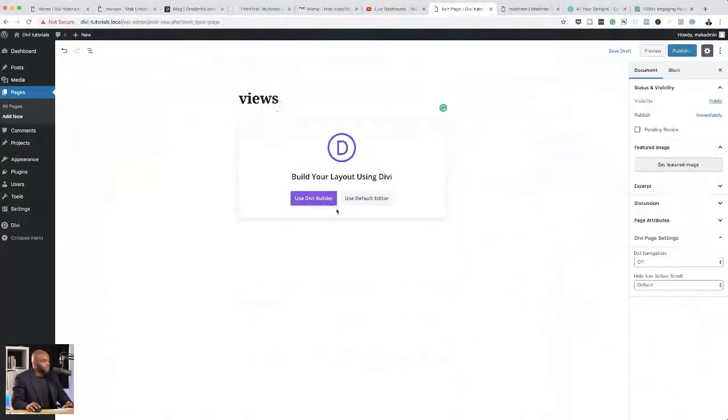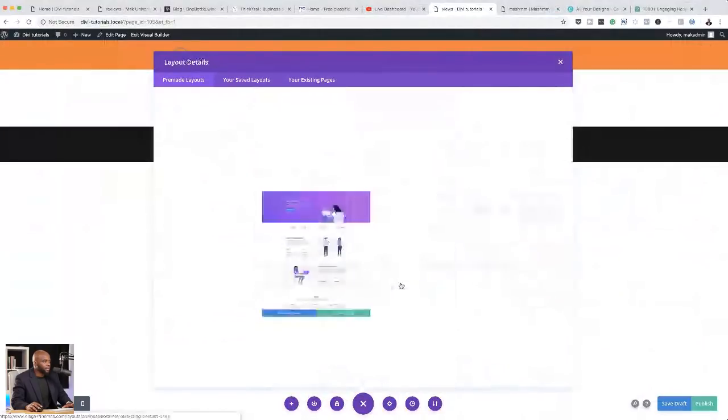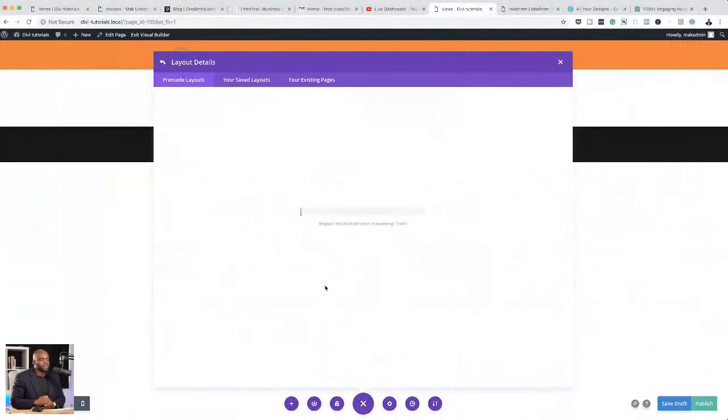And I am just going to create a page from a pre-made layout. This will save me a lot of time. Okay, let's go with this software layout pack. I'm going to use this layout. It's going to take a while to load.